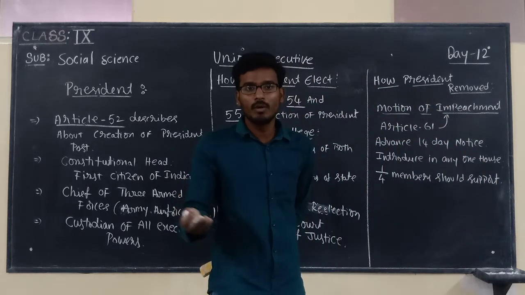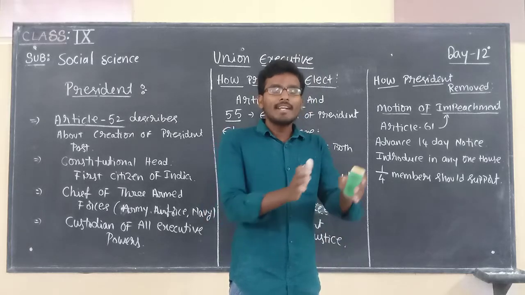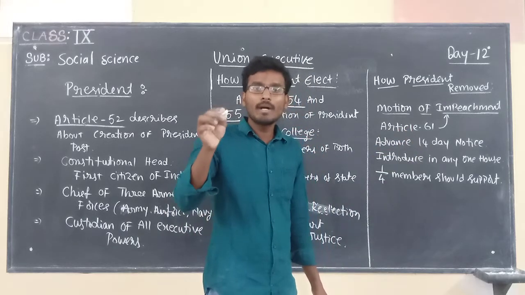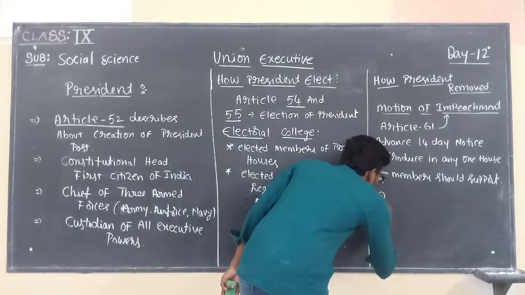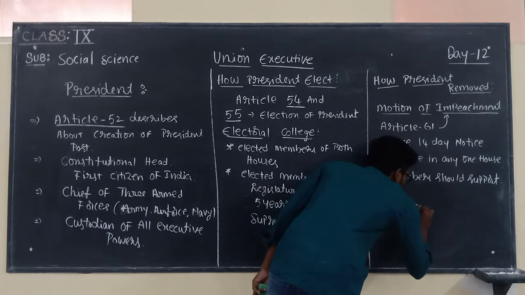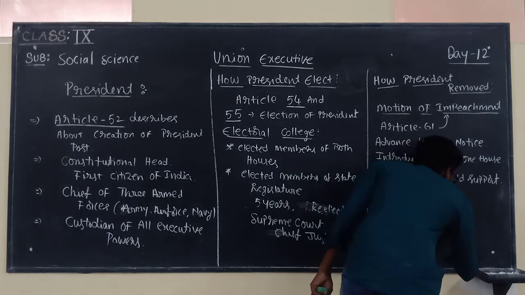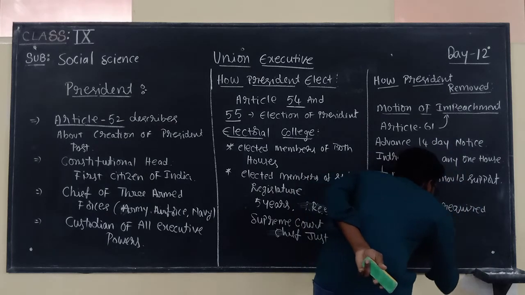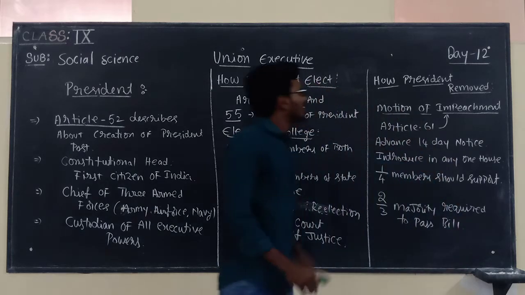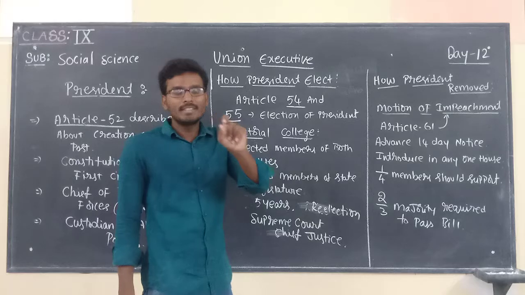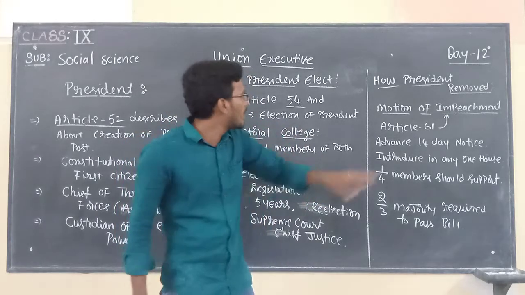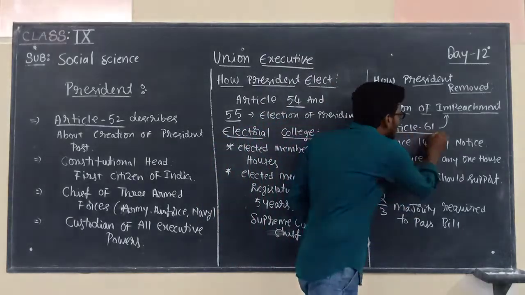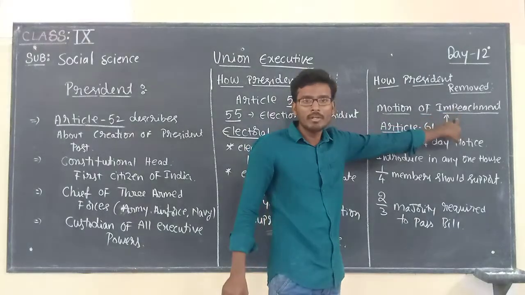1/4 members should support. And after that, whenever they are taking votes to approve that bill, 2/3 majority must vote. 2/3 majority is required to pass the bill. Children, I hope you are very clear here. The president is removed from the post through the motion of impeachment. Very, very important. In our constitution, article number 61 describes the motion of impeachment.